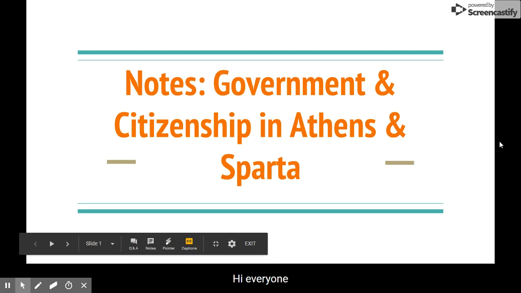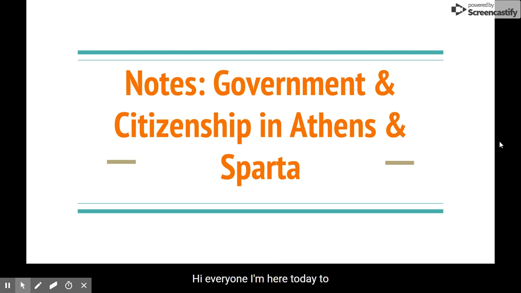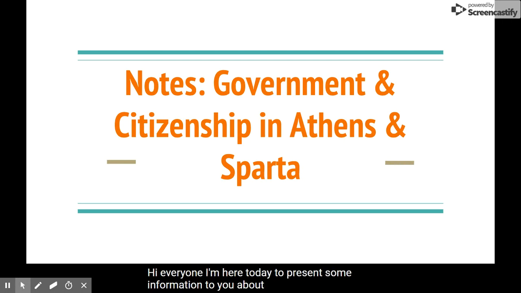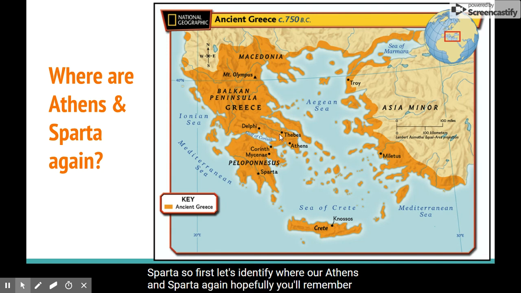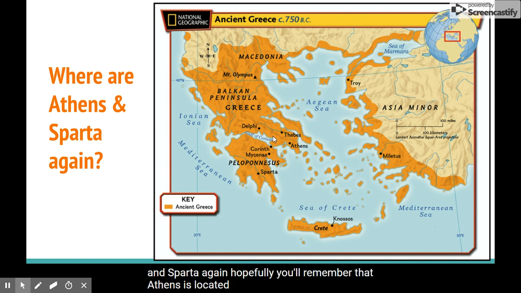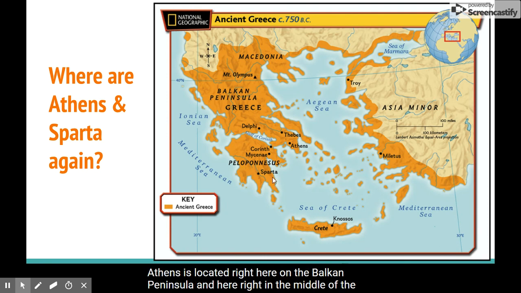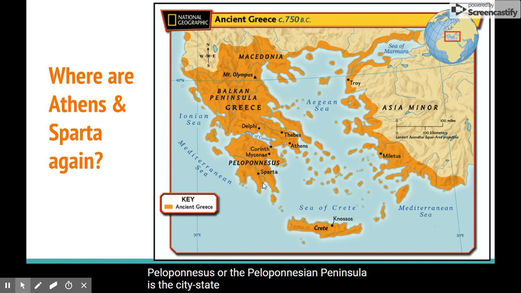Hi, everyone. I'm here today to present some information to you about the government and citizenship in the city-states of Athens and Sparta. So first, let's identify where Athens and Sparta are again. Hopefully you'll remember that Athens is located right here on the Balkan Peninsula, and here, right in the middle of the Peloponnesus, or the Peloponnesian Peninsula, is the city-state of Sparta.